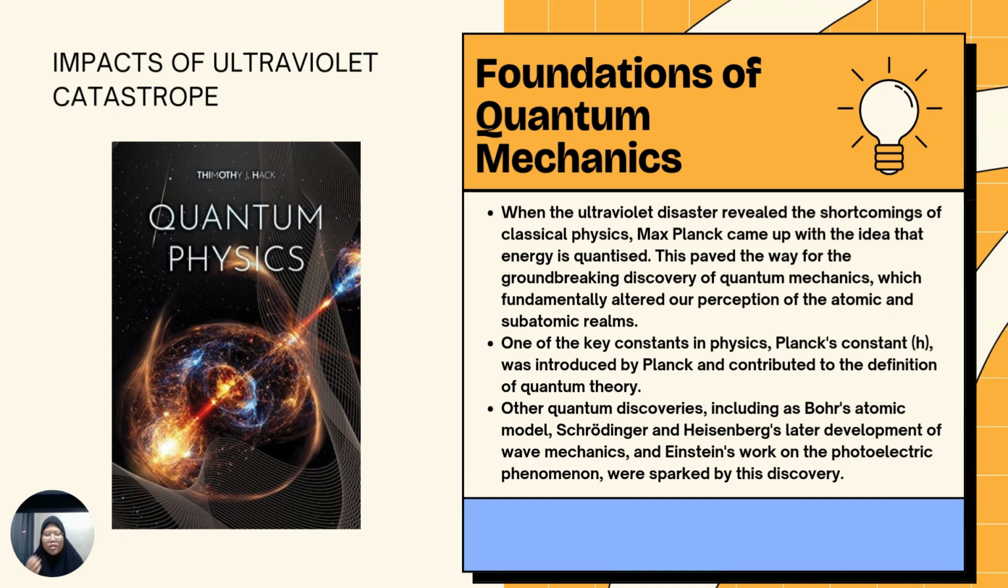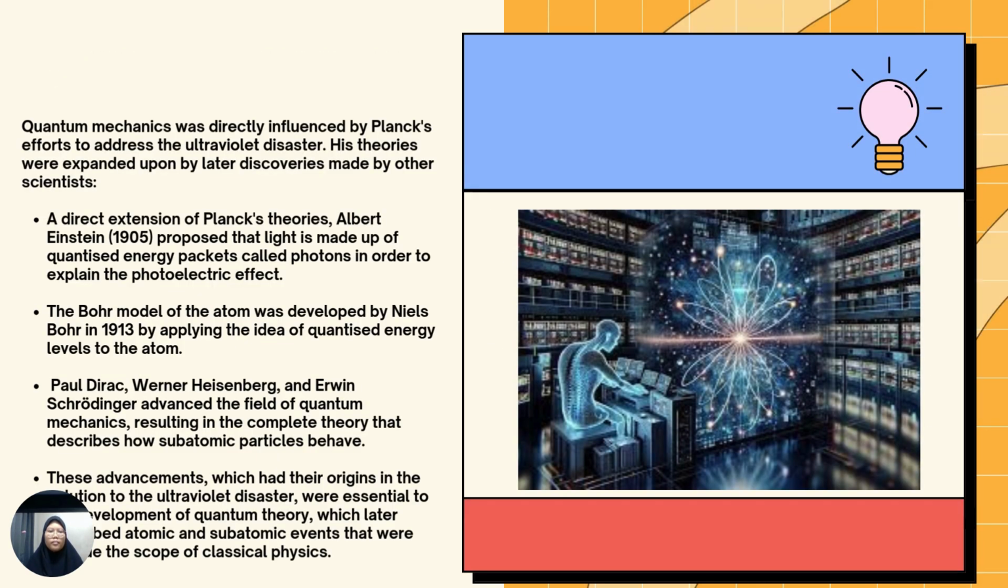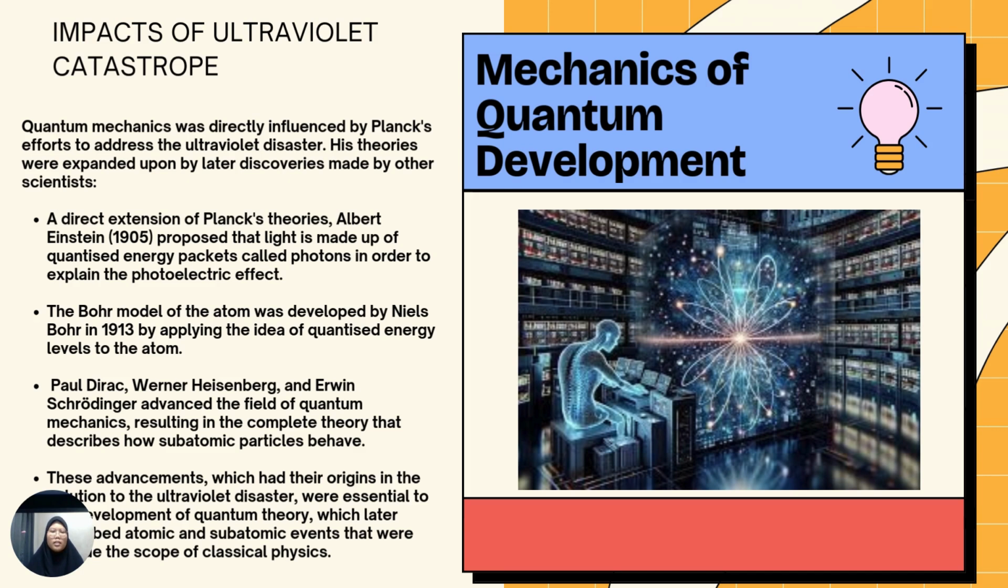with the idea that energy is quantized. This paved the way for the groundbreaking discovery of quantum mechanics, which fundamentally altered our perception of the atomic and subatomic realms. For example, the Planck constant. Next, the second one is the development of quantum mechanics. Quantum mechanics was directly influenced by Planck's effort to address the ultraviolet disaster. His theories were expanded upon by later discoveries made by other scientists.